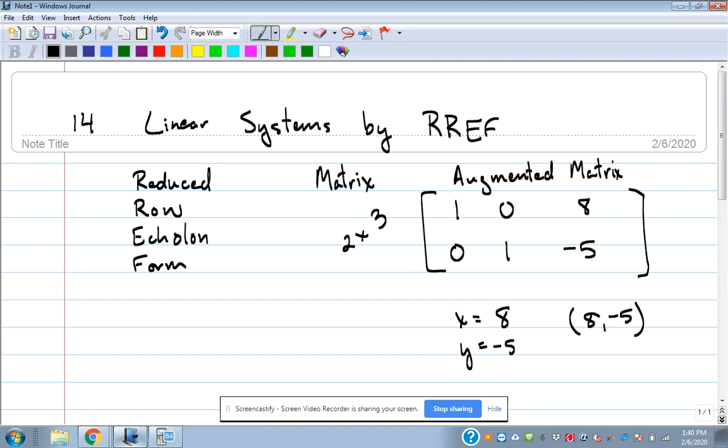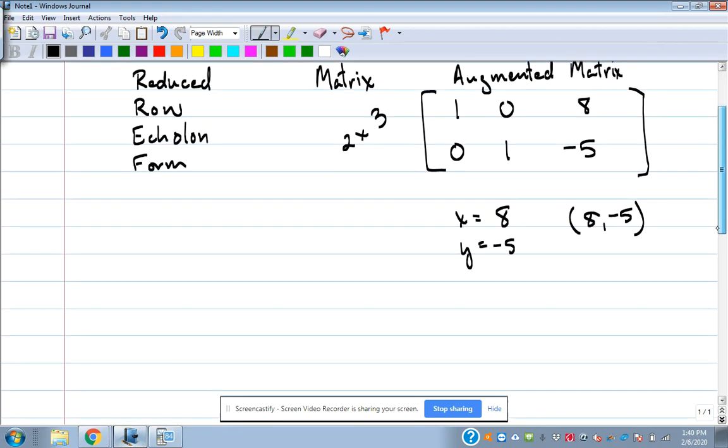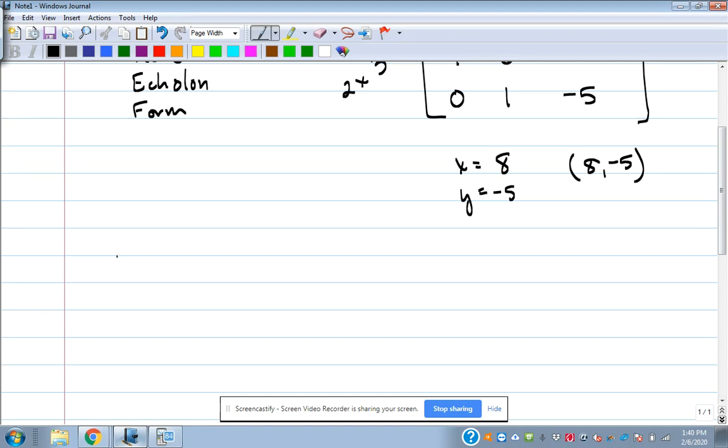So I'm going to show you how to do that with a system of equations. We'll start with something like what we've done before. The first example looks like one we've done by elimination, but we're going to use the calculator to do it. We know how to solve it by elimination, but this is just another method.